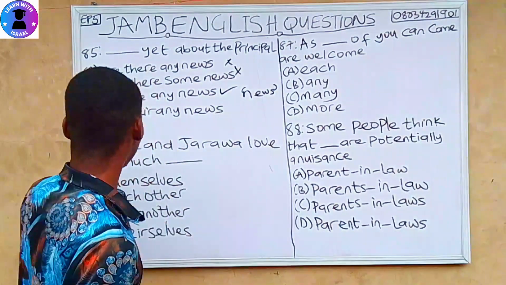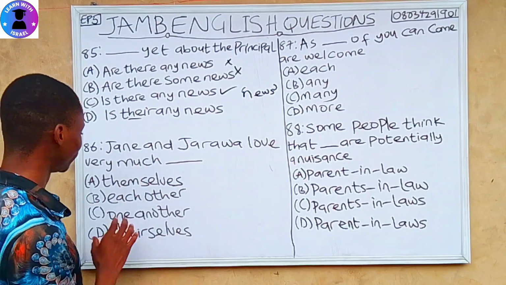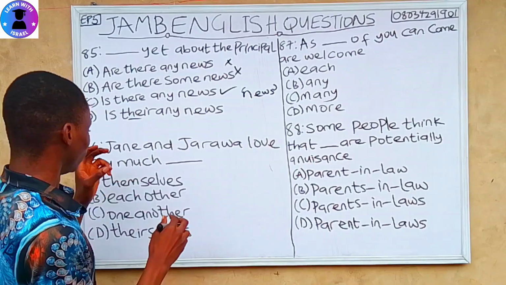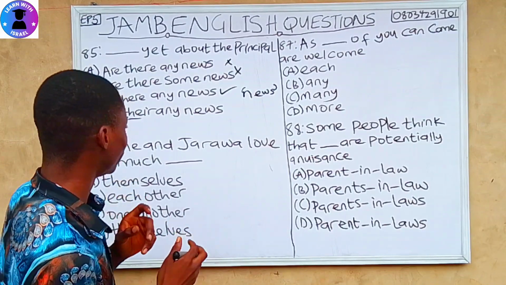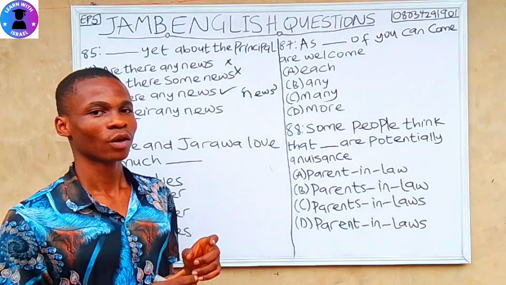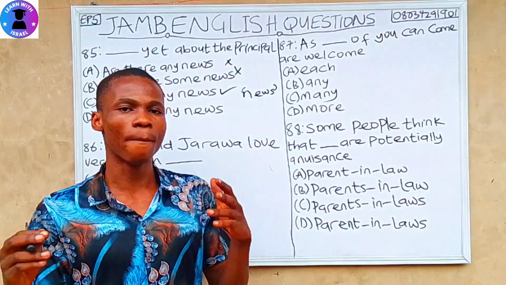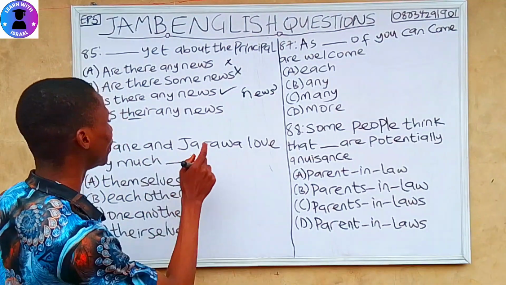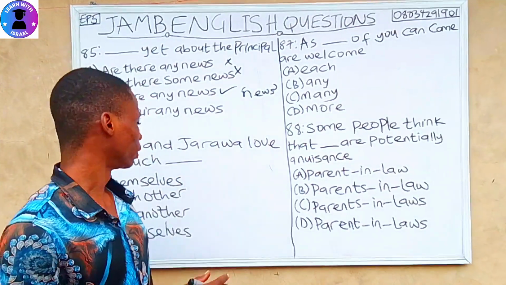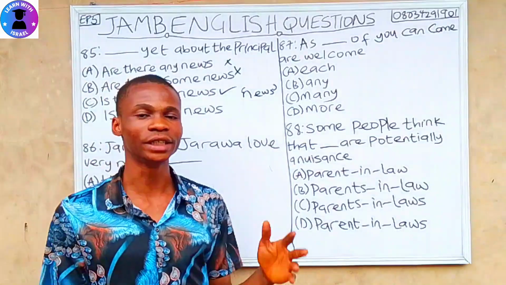Question 86. Jane and Jarawa love very much dash. A. Themselves. B. Each other. C. One another. D. Theirself. Each other is used among two people, while one another is used among three or more. So it is wrong to say Jane and Jarawa love very much one another. The correct answer is each other. Jane and Jarawa love very much each other.